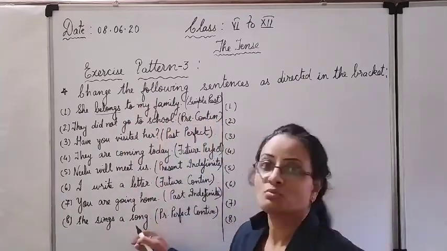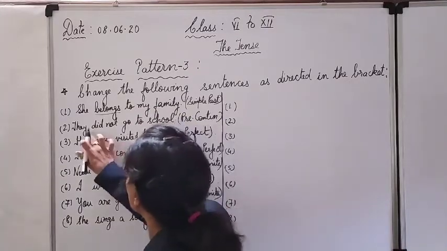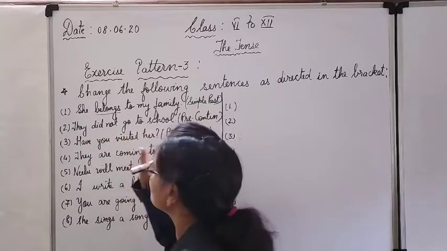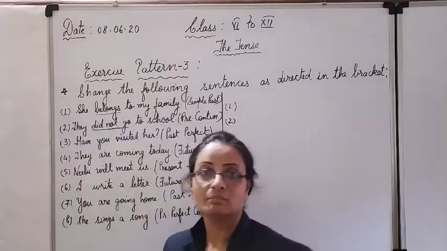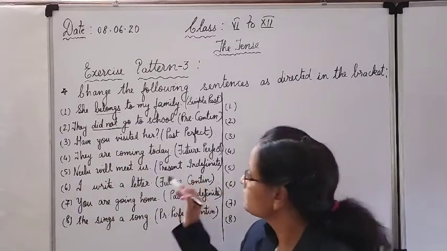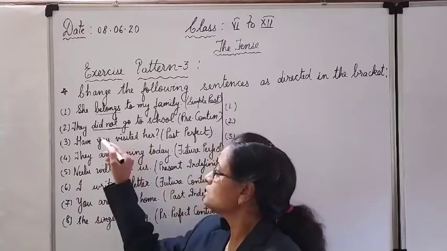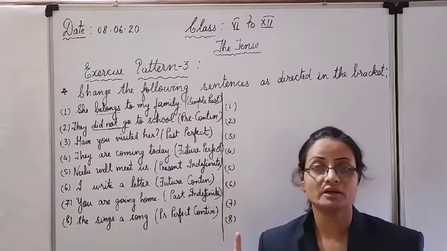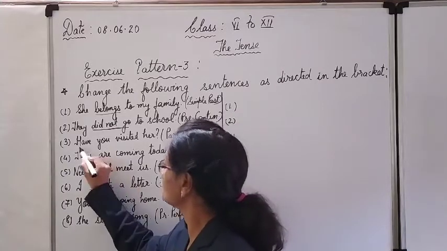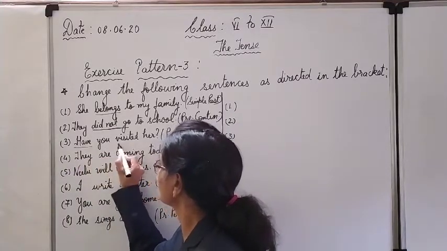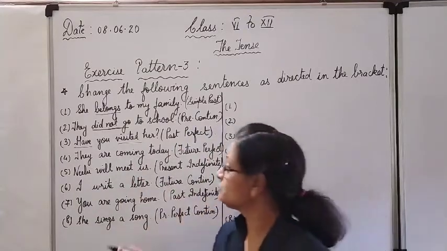Similarly, let us first mark all the verbs so that we'll go quickly. They did not go to school. They is the subject, did not go is the helping and the main verb. Clear? It is a negative statement. To school will not change. Clear? In the third one, it is an interrogative. So it is starting with a helping verb. It is a yes or no interrogative. Helping verb, subject and main verb. So we have underlined both helping verb and the main verb.